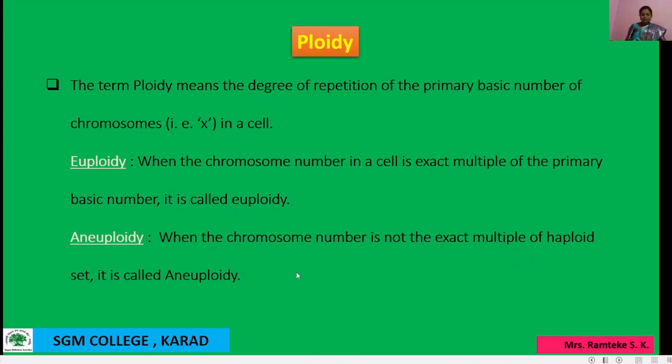Okay, so aneuploidy means either addition or deletion of one or more chromosomes to the total number of chromosomes in a cell. Then again, euploidy as well as ploidy. The ploidy means when the chromosome number in a cell is the exact number of the primary basic number, it is called euploidy.